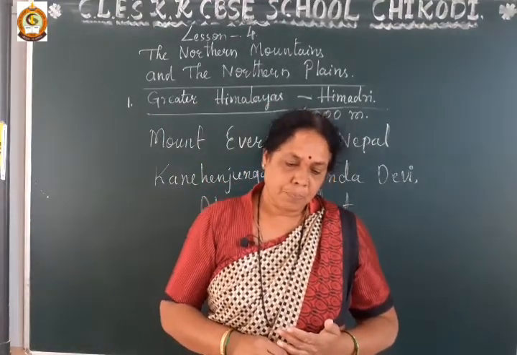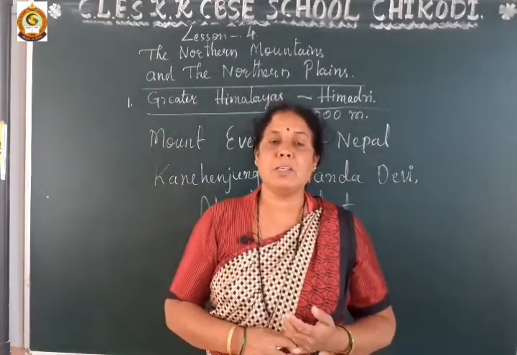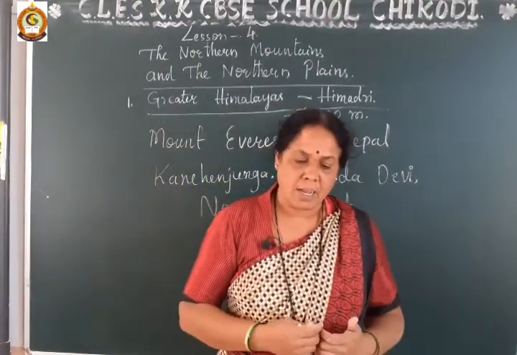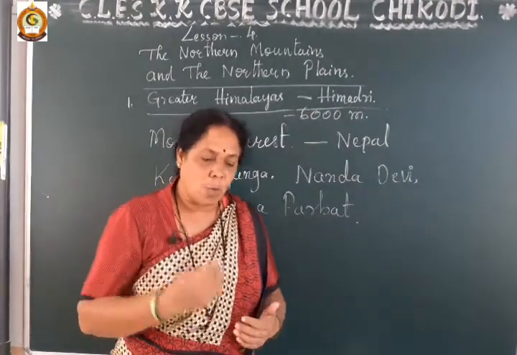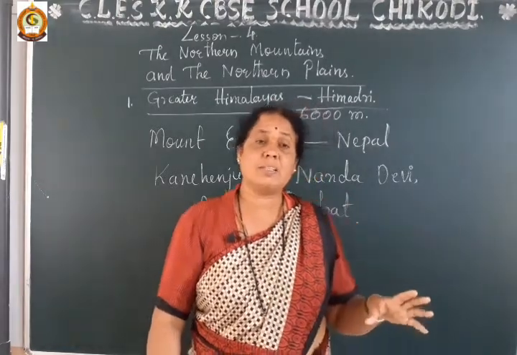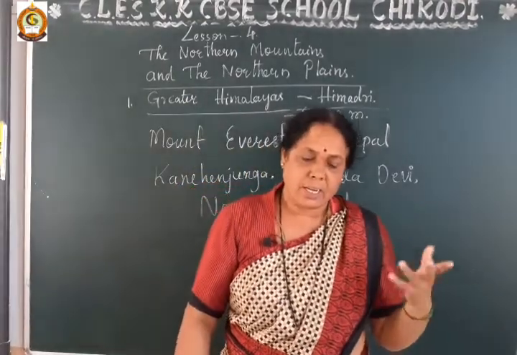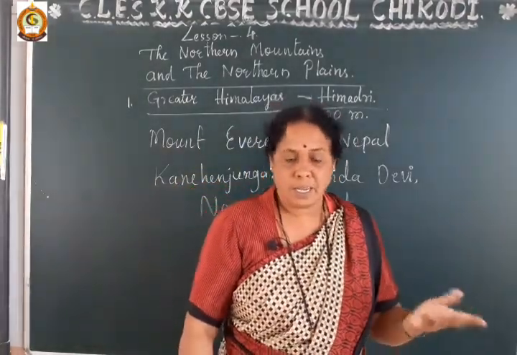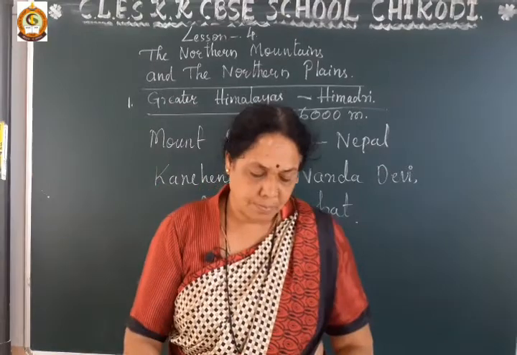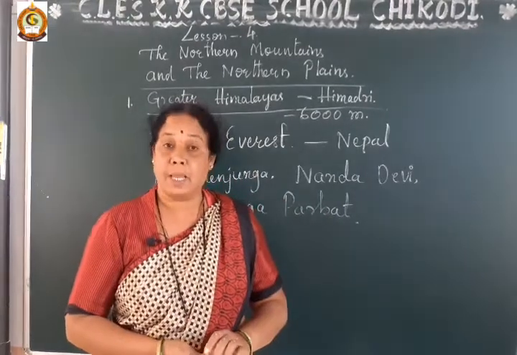And dear student, at such a height, this area is not fit for human settlement. People are not living here because of the very cold region and the height. Because of this height and cold, the temperature remains very low throughout the year, and agriculture, growing crops, is not possible. Because of all these reasons, humans are also not settling here. So this is not fit for human settlement. Dear students, this is about the greater Himalayas, also called Himadri.